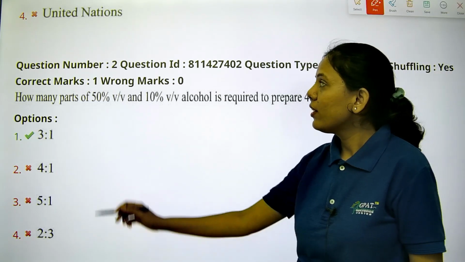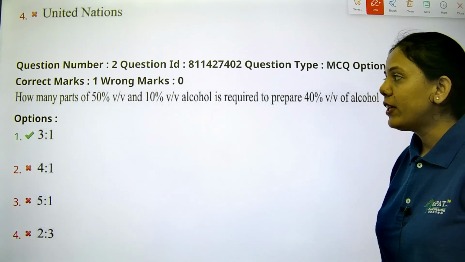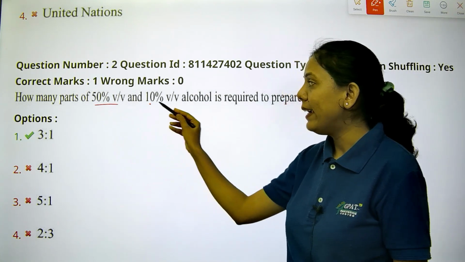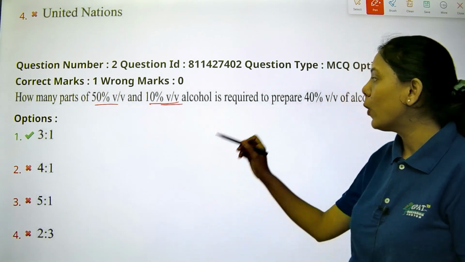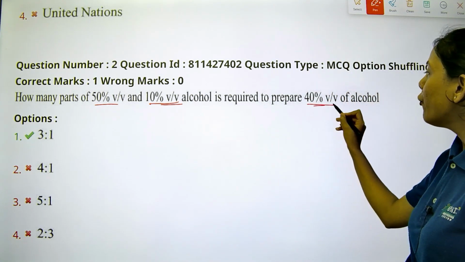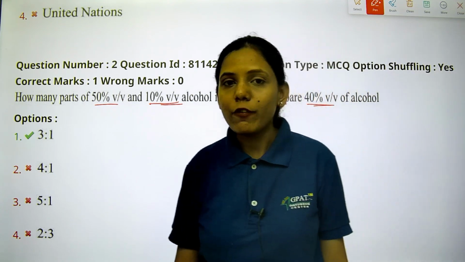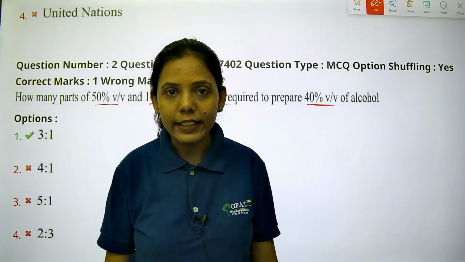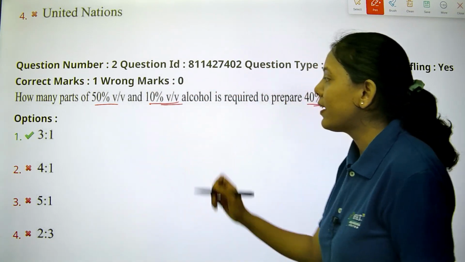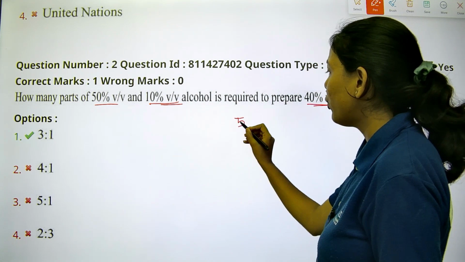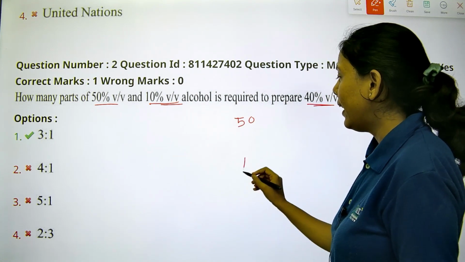The second question is, how many parts of 50% volume by volume and 10% volume by volume alcohol are required to prepare 40% volume by volume of alcohol? Now, this question we have already discussed. This is based on the allegation method. So 50 we write here, and 10 they have given.